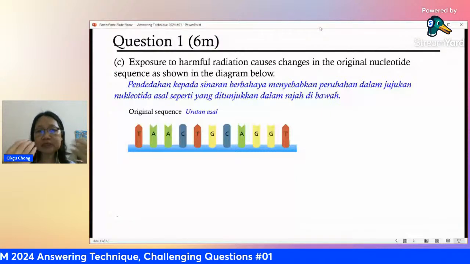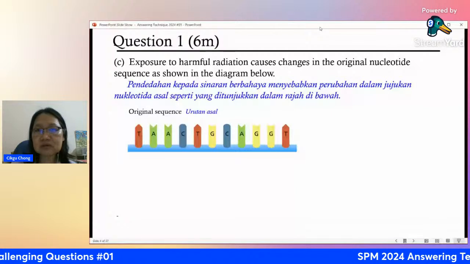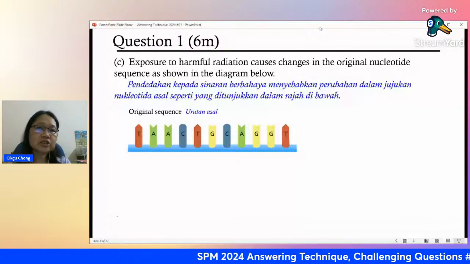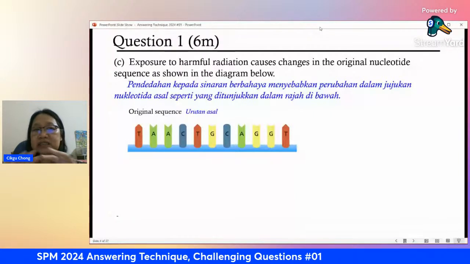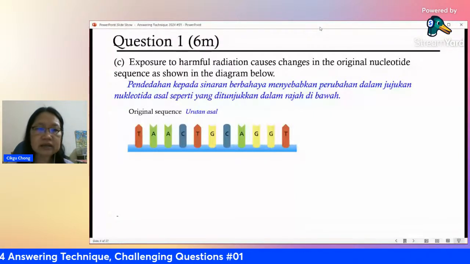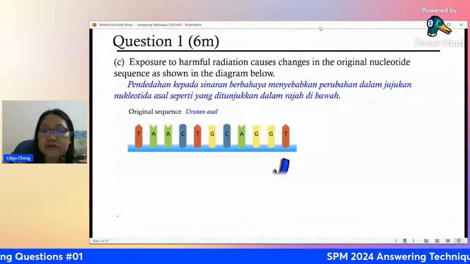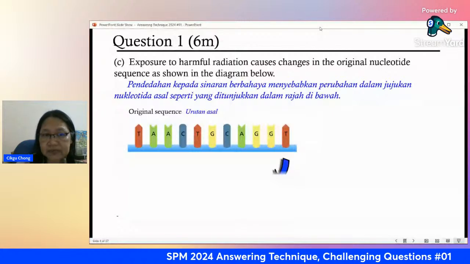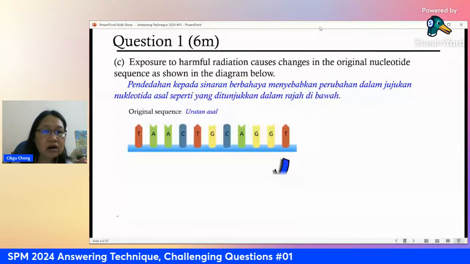Now let's say this person has been exposed to radiation, let's say gamma rays, or higher doses of X-ray or any radiation that is harmful. Now it can cause the sequence to change. Like now you get this, look at this sequence. This is a modified sequence. Now what you need to know is, you can see there's a slight difference. The rest are the same except for this one.